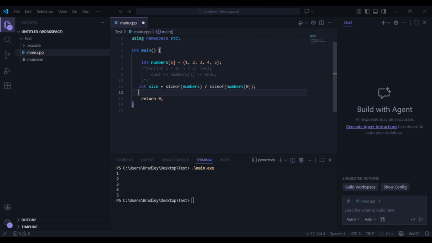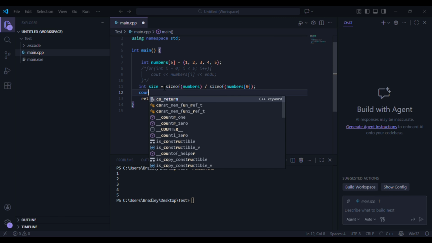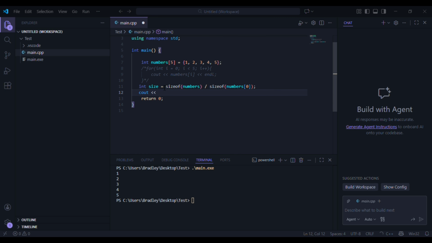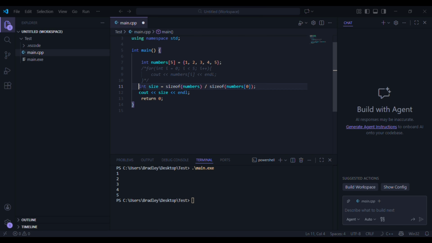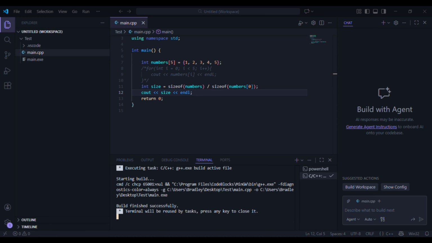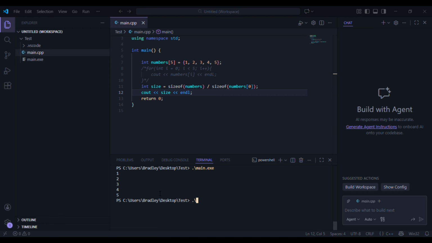So we can do cout size and then endl. Let's do main.exe, and there we have 5, right? So now we know the number of elements in our array.